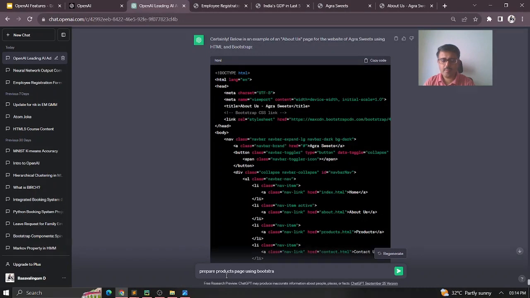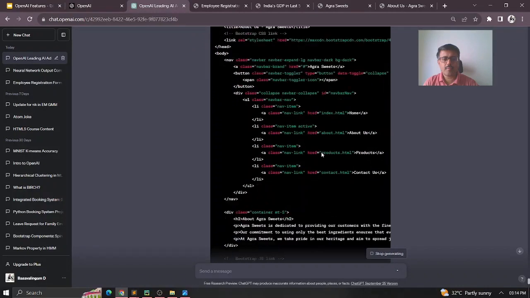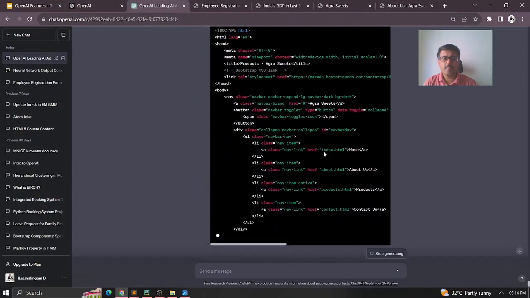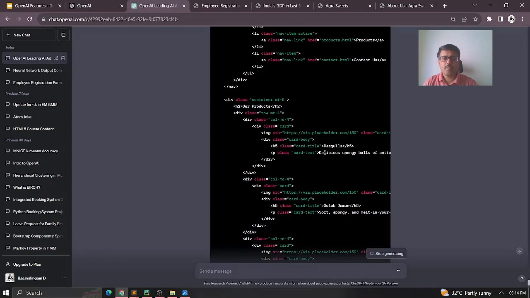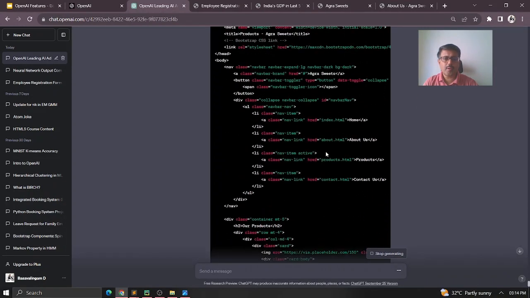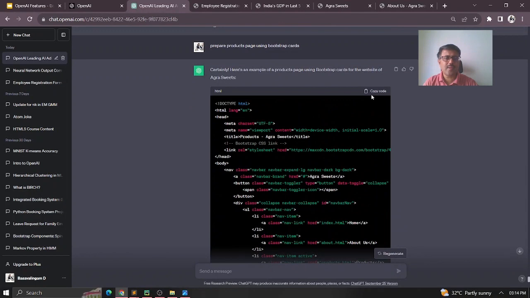Bootstrap cards. I'm just asking to use the Bootstrap cards so that it will look very nice. Okay, let us see. Okay, so now let us not get into the code. Let me copy. You will see how it will happen here.